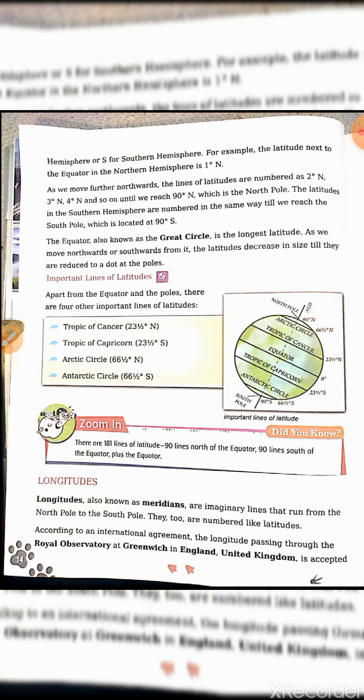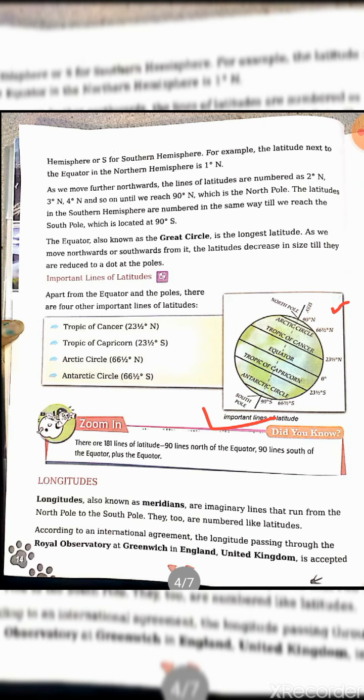Everything is clear. Now, important lines of latitude. This diagram is very important. They are known as the lines of latitude. You can see the first one, the North Pole, at 90 degree N, because it is in the north direction. After that, the Arctic Circle is at 66.5 degree north. Tropic of Cancer is 23.5 degree north.